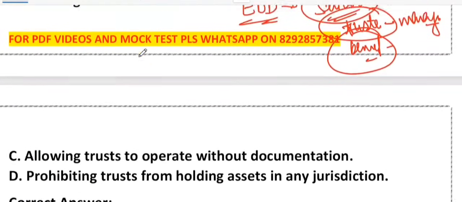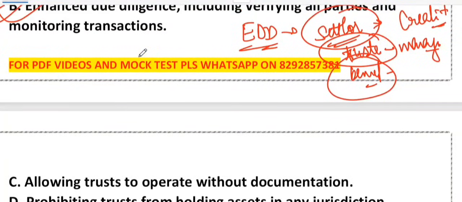What about option C? Allowing trust to operate without documentation. See, allowing trust to operate without documentation, that is like letting someone open a bank account without ID. That's quite impossible and it is very risky. So it is wrong. What about D? Prohibiting trust from holding asset in any jurisdiction. See, prohibiting trust from holding asset globally, that is unrealistic, right? Trust can hold asset worldwide, but under a strict compliance check.